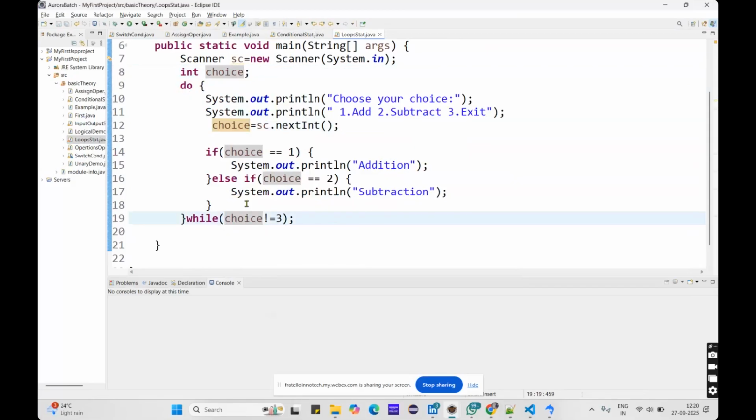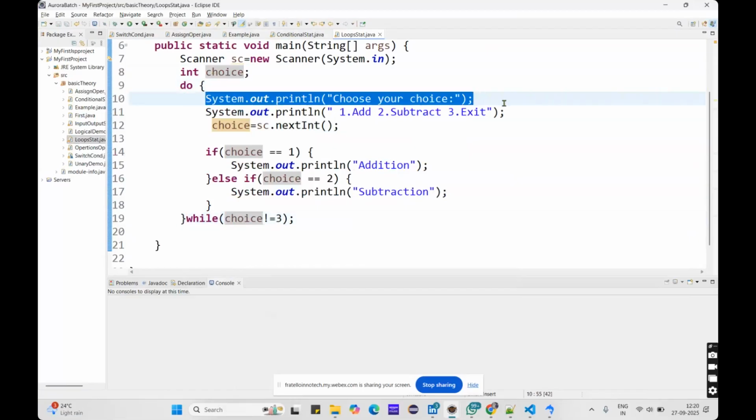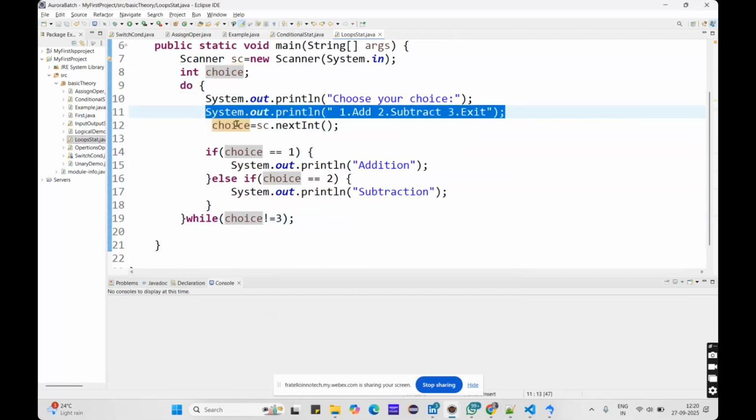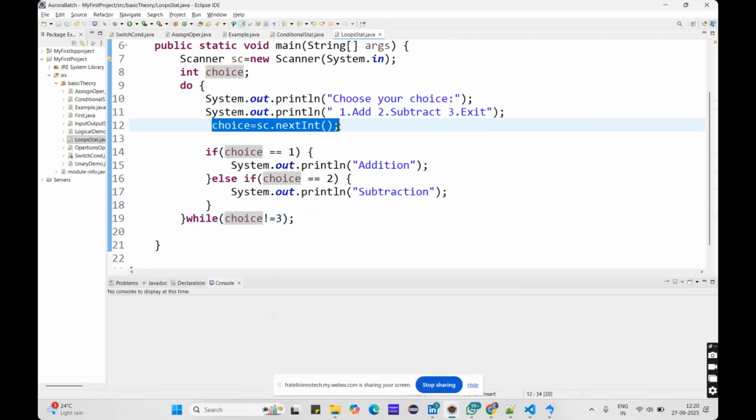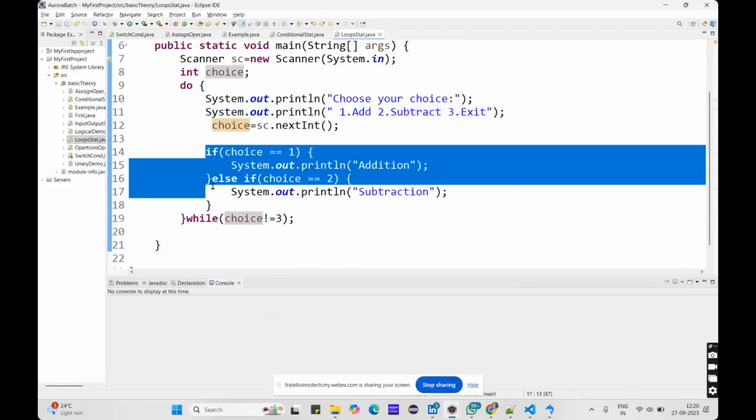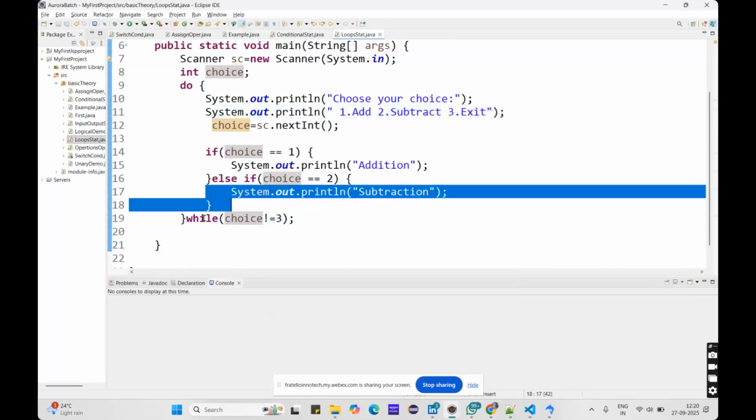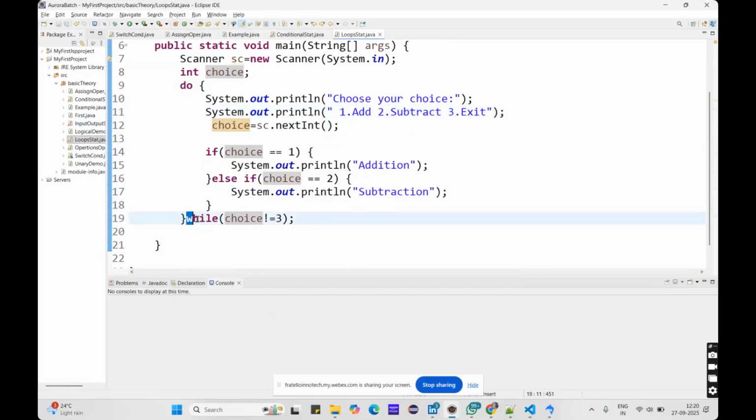Now first it will run this program, right? For the first time it will run, print this, and print this. Now when I enter the number 3, it will check this condition. It will again check if there are no two conditions, and here it will come to while choice is not equals to 3, but my choice is 3, right? So when you have chosen 3, it will not run this program, because only if the condition is satisfied will it run the program.